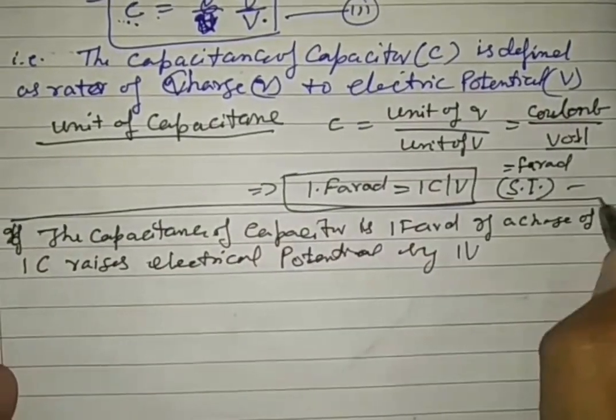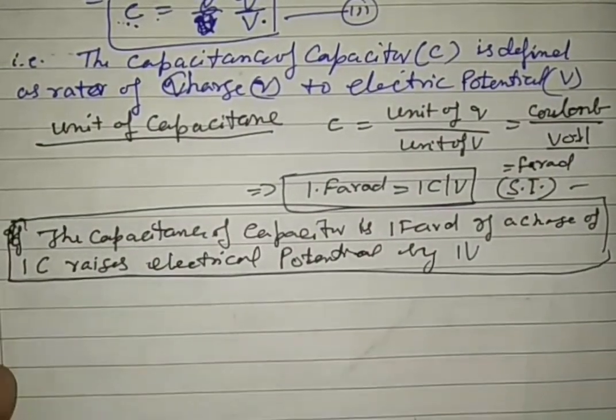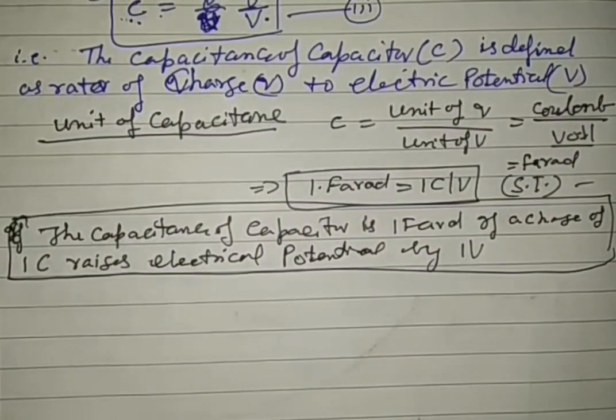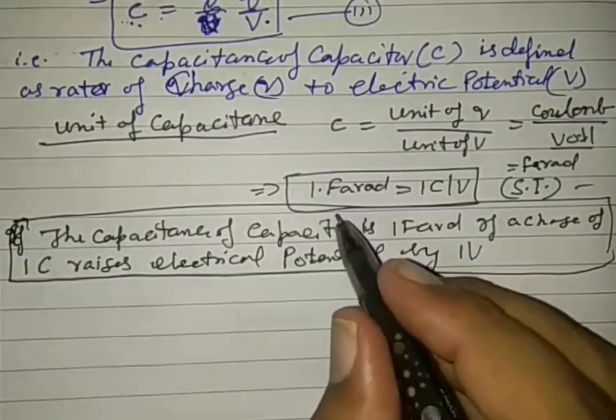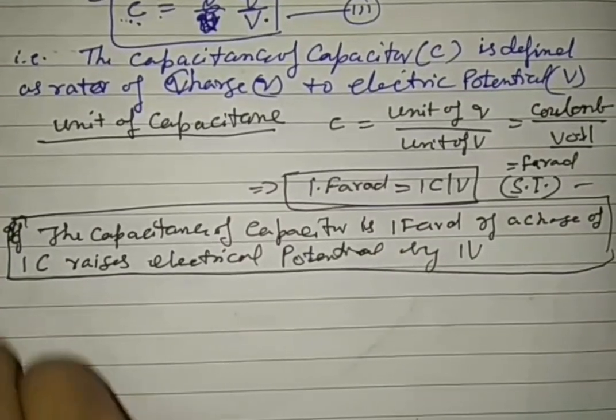This is one more definition of the Farad, the unit of capacitance.